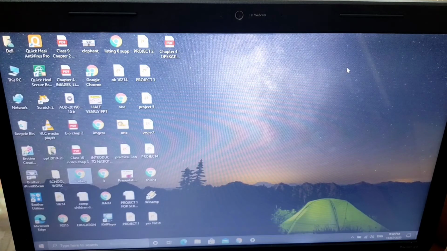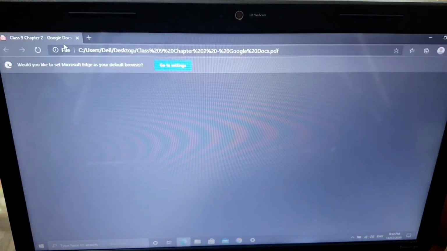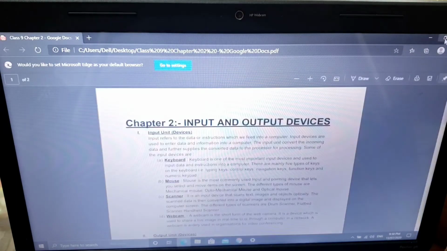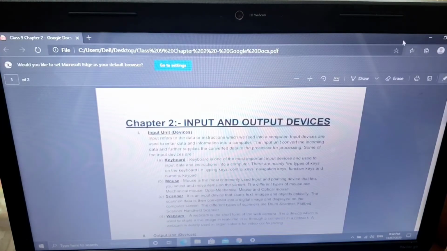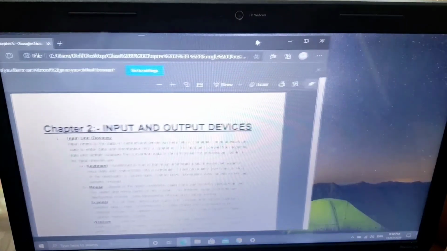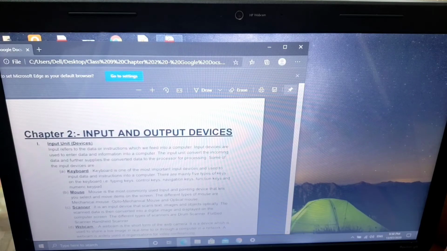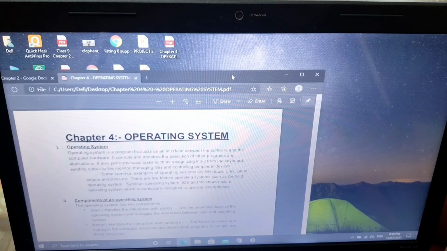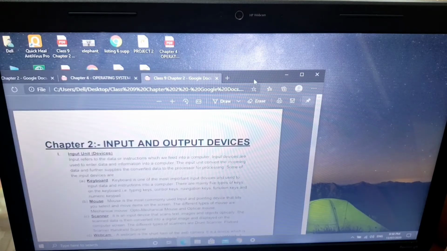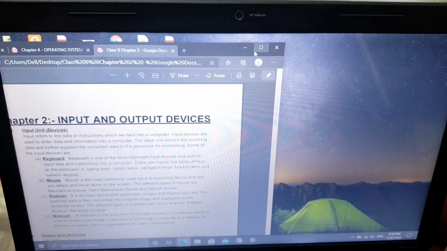Next option is snap. Snap is whenever you want to use two windows altogether. Just move that window from the top, just take it to the left edge, okay, open any other document. Now see, two documents are open.